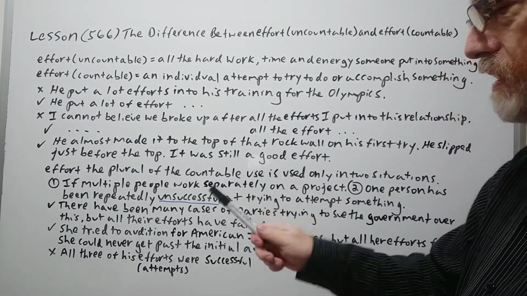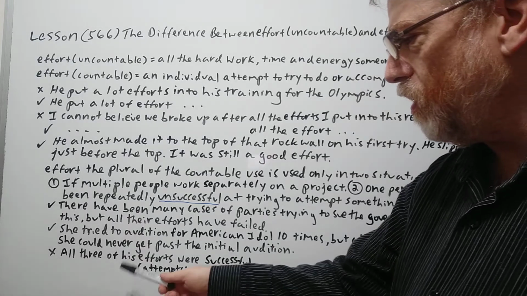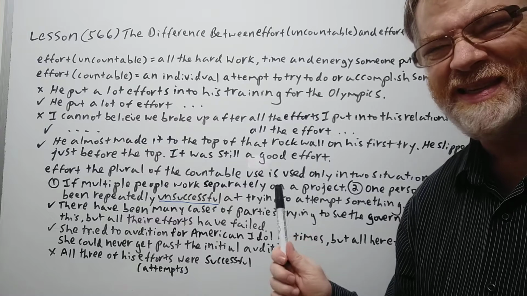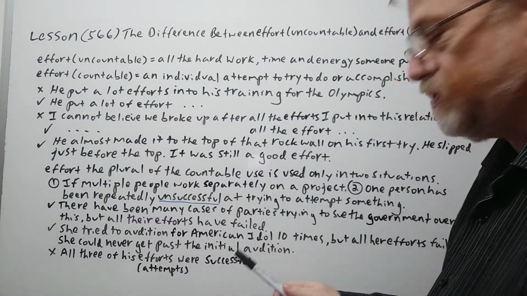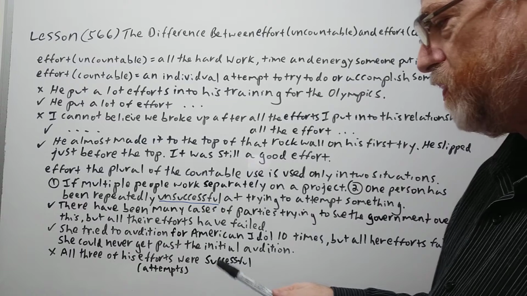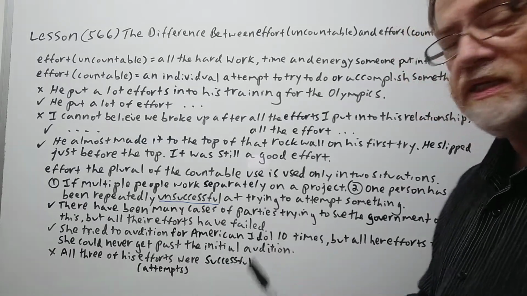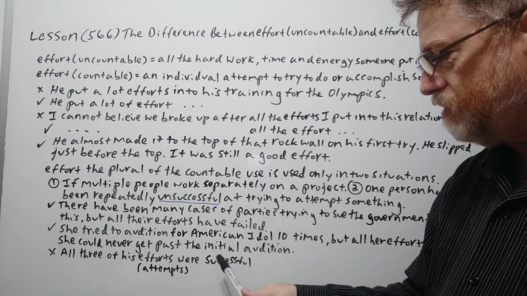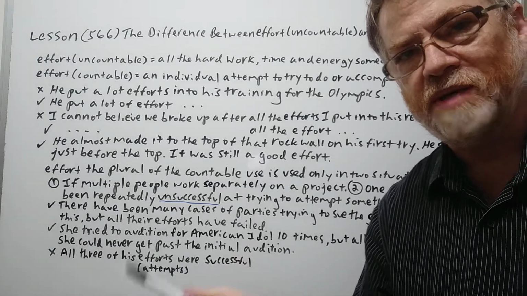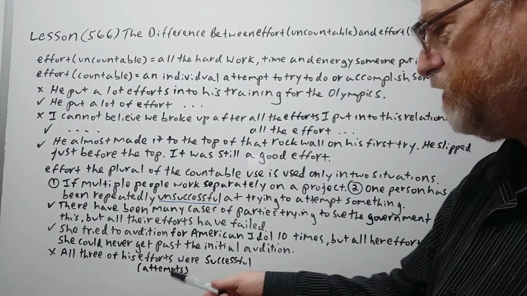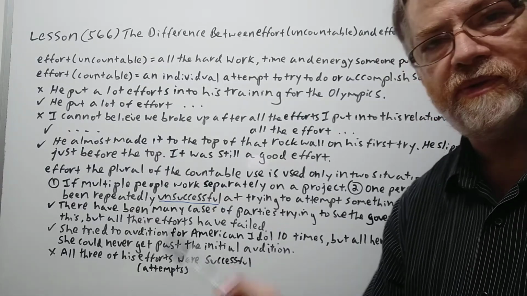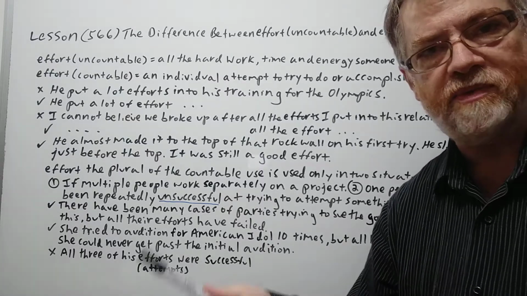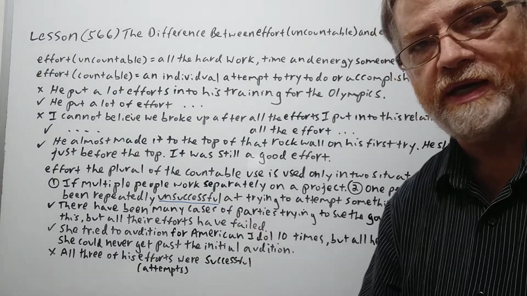All right, I'm going to just throw this last one in here. All three of his efforts were successful. Now, this sounds a little awkward. We wouldn't use it for successful. Could you say all three of his efforts were unsuccessful? Maybe. In here, though, if we're going to use successful, we'll probably just substitute another word. All three of his attempts were successful. All three of his tries were successful. Or every time he tried, it was successful. We would probably end up rewording it, something like that.